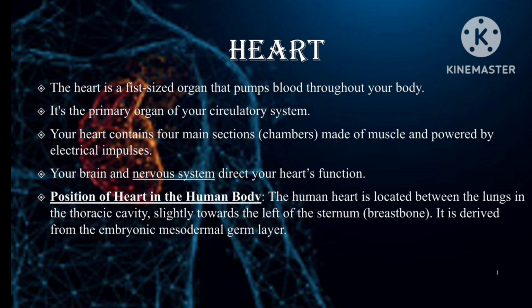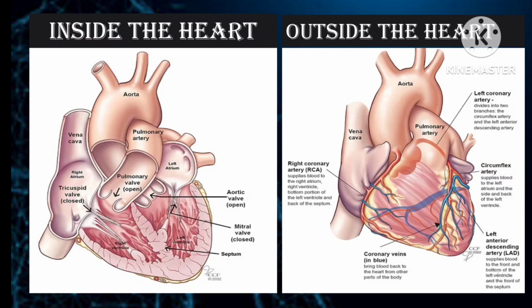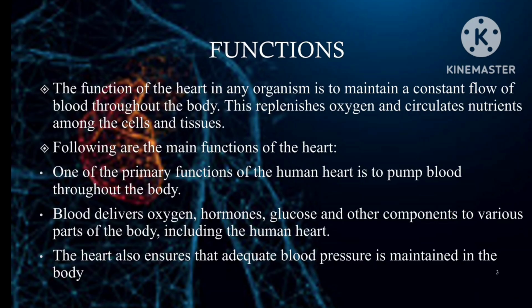Position of the heart in the body. The human heart is located between the lungs in the thoracic cavity, slightly towards the left of the sternum. It is derived from the embryonic mesodermal germ layer. As you see the difference between the heart inside and outside the body, what are its functions?